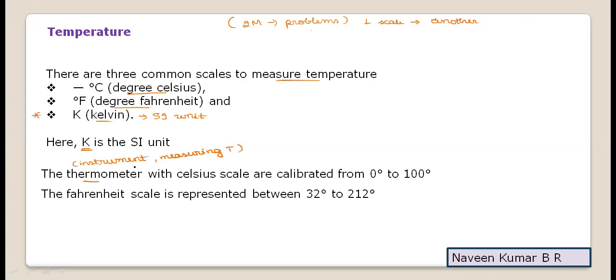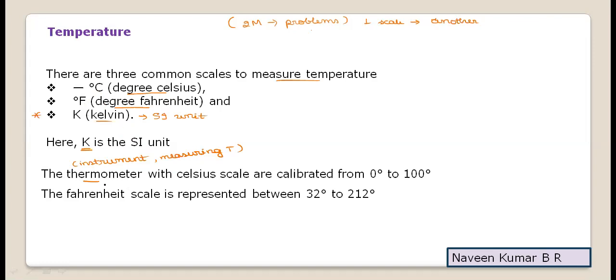Such thermometers are given in degree Celsius scale or Fahrenheit scale or in the Kelvin scale. Generally Kelvin scale thermometers are not available, so whatever the degree Celsius or Fahrenheit value is, that can be converted into the Kelvin scale.